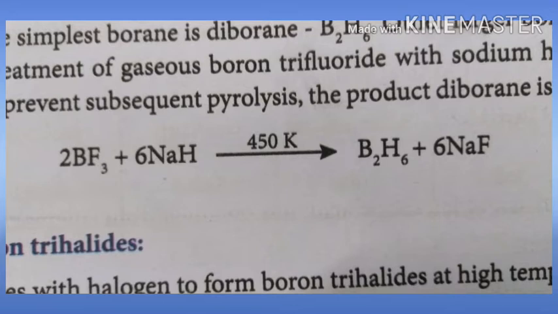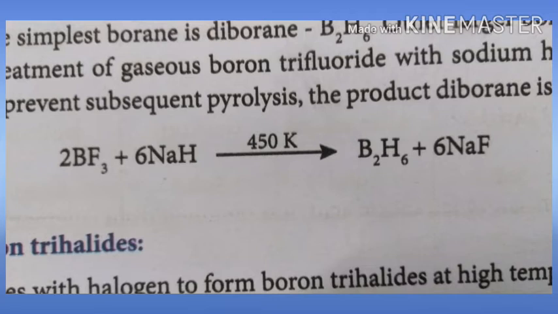In this preparation, we take boron trifluoride and treat it with sodium hydride around 450 Kelvin, and you get diborane, B2H6. To prevent the pyrolysis process, the product diborane is trapped immediately, otherwise it will undergo pyrolysis.